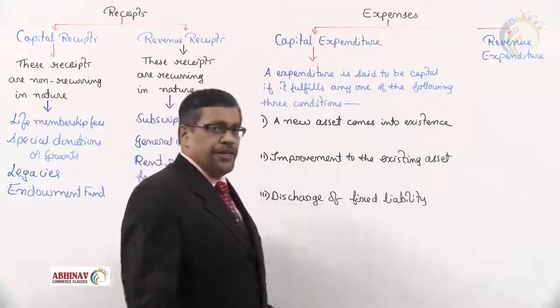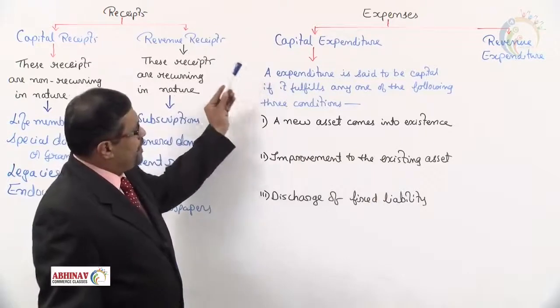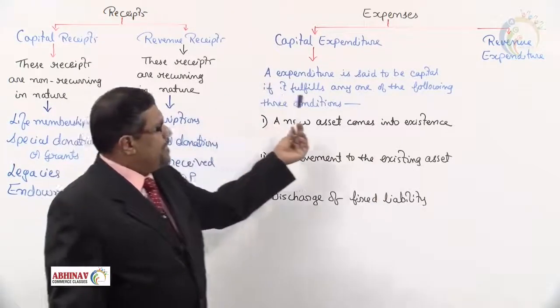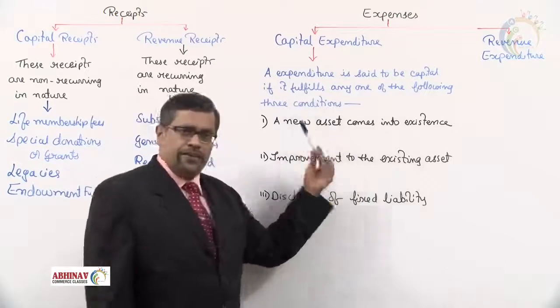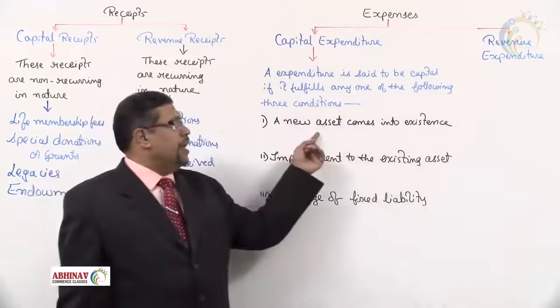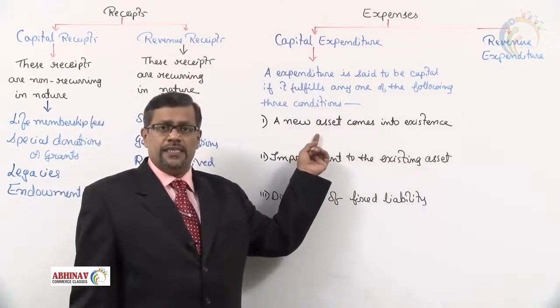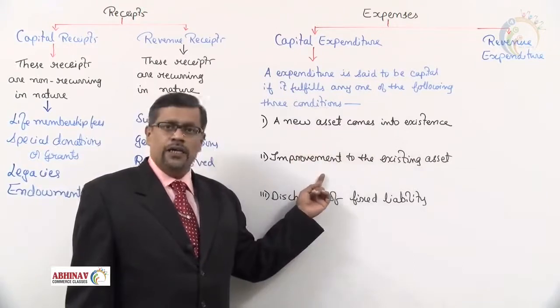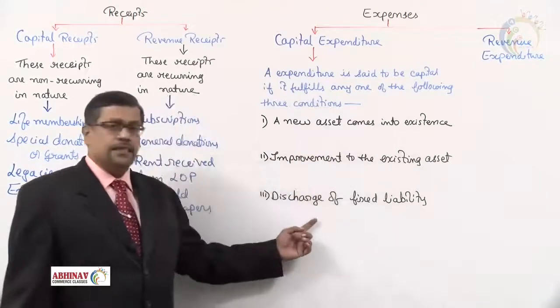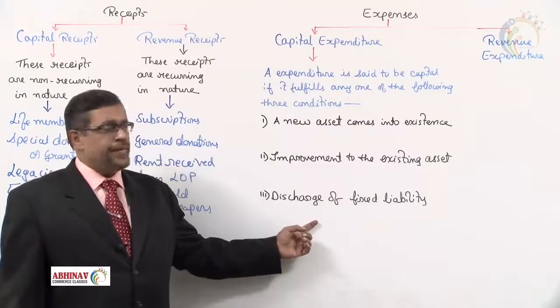What is capital expenditure? An expenditure is said to be capital if it fulfills any one of the following three conditions. Number one, a new asset comes into existence. Two, improvement to the existing asset. Three, discharge of fixed liability.